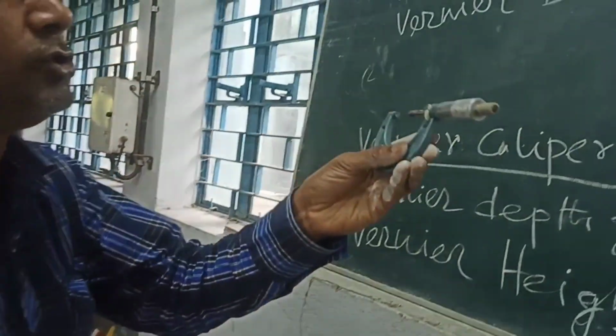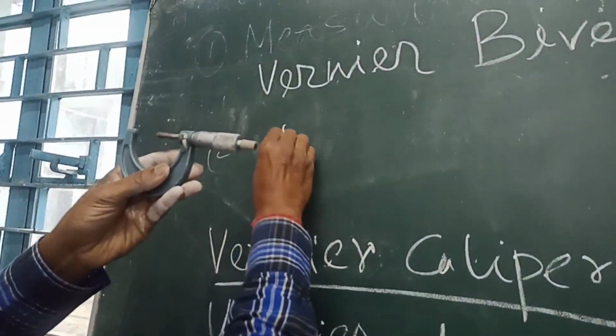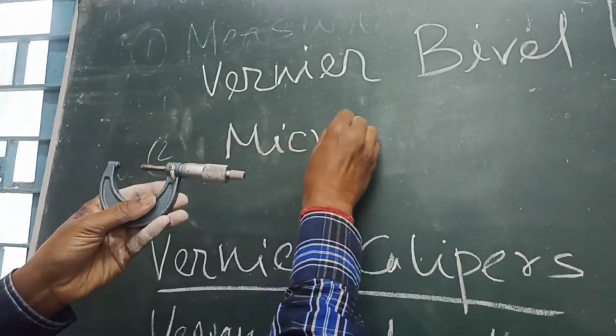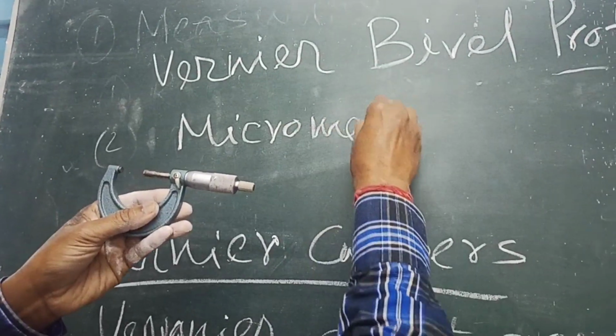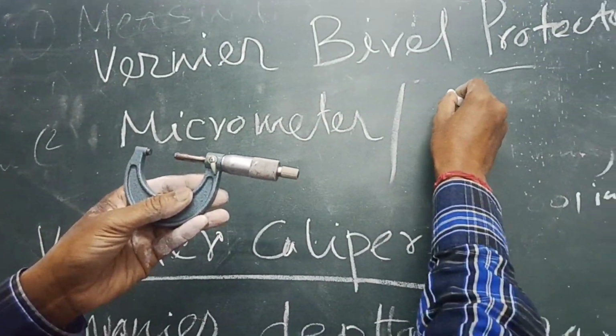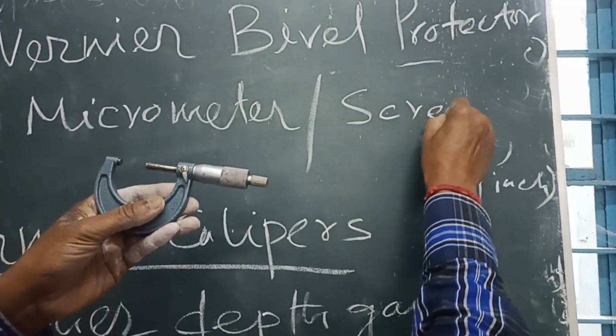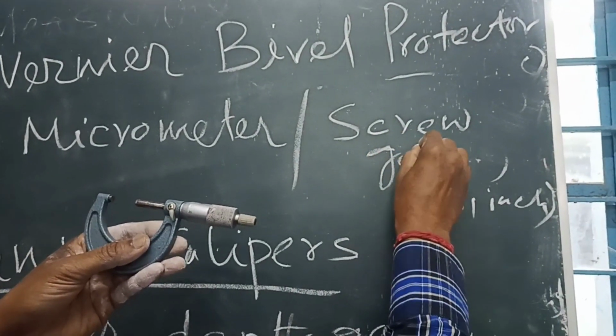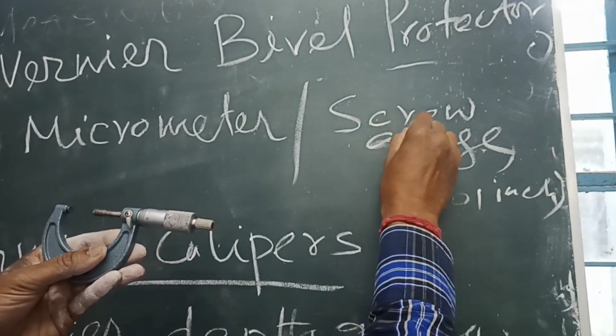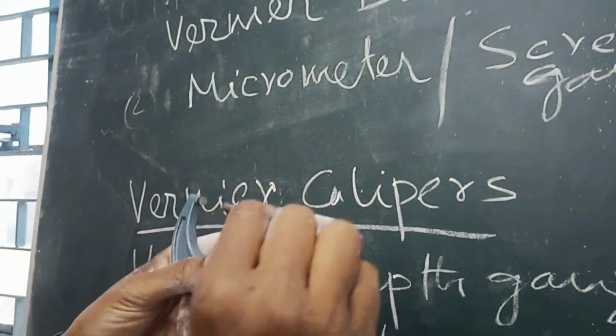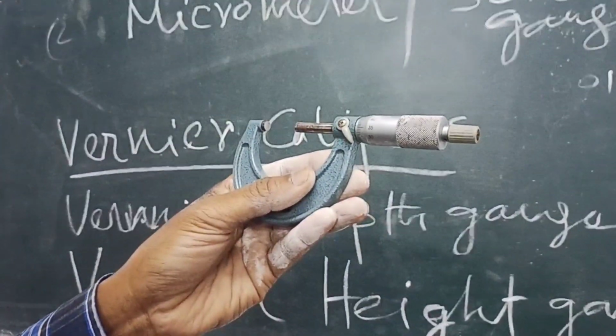Another measuring instrument is the micrometer. It is also called screw gauge. Least count is 0.01 mm.